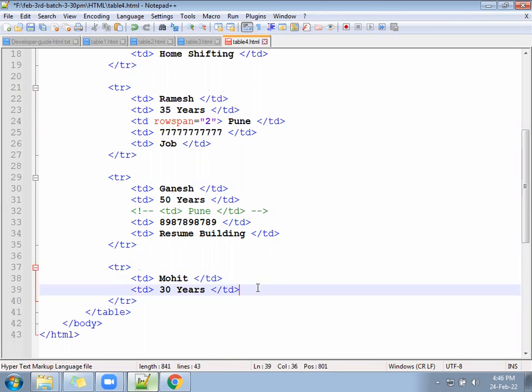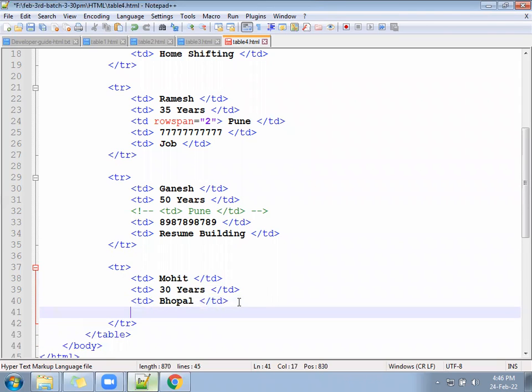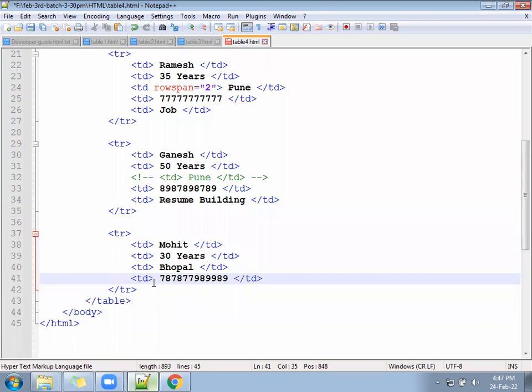And he is from some different city, Kolkata or Bhopal. His number is different. Then he is also looking for resume building.